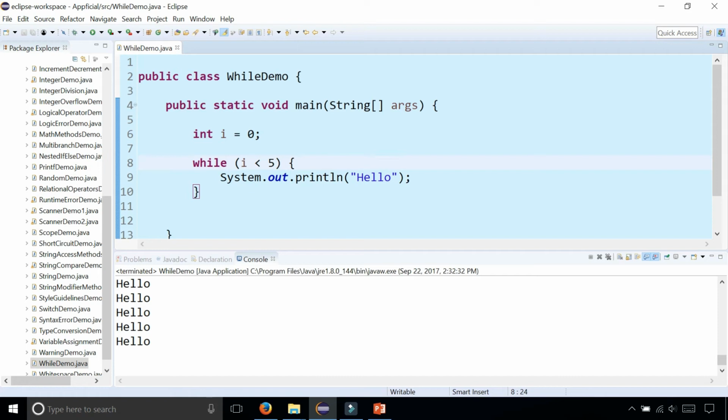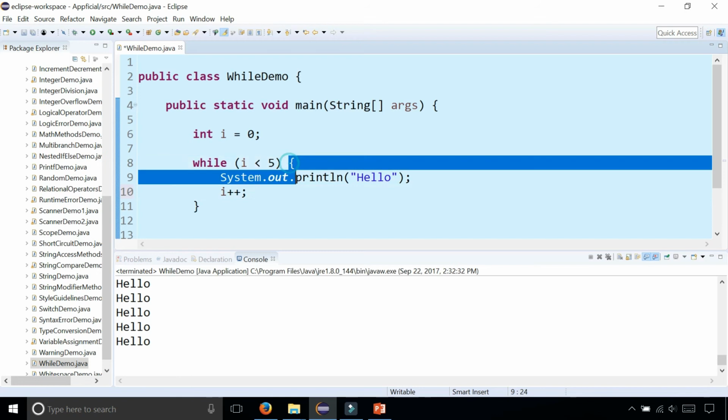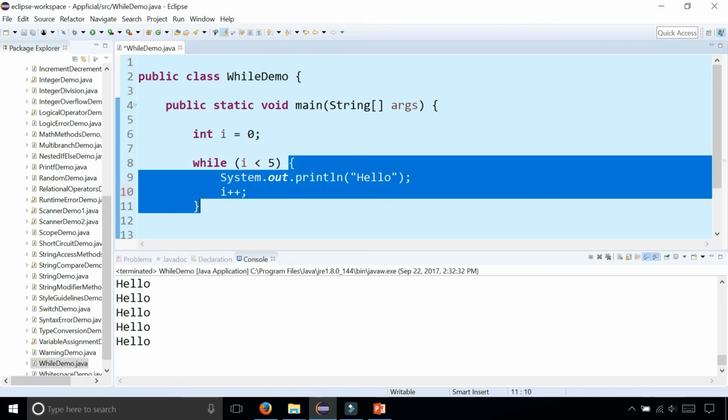So what happened? We got stuck in an infinite loop, the most common type of issue you can have with a loop. Inside the body of the loop, it's going to keep executing while this condition is true, but there's no code that's actually modifying the variable i. We need to modify the variable i for this to eventually become false. So what we could do is say i++, and what that's going to do is increment i at every loop iteration. Every loop iteration is executing these statements once inside the block of the loop.